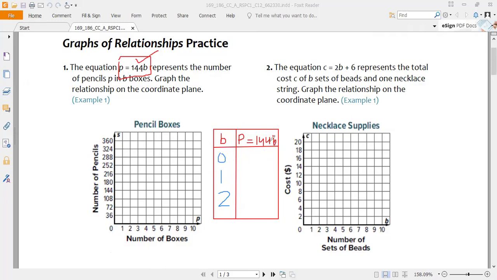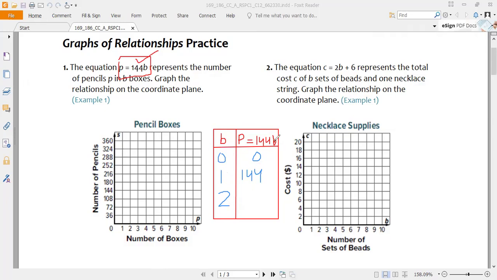If I plug in here the value of b as 0, 144 times 0 will be 0, because this number is multiplying with the variable. If I have one box, it will be 144. It will remain the same because if you replace b here by 1, it's 144 times 1, which is 144.